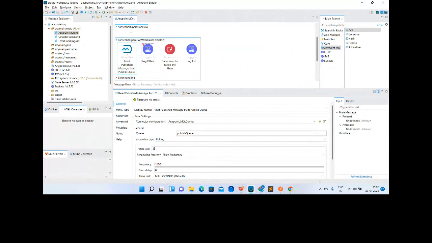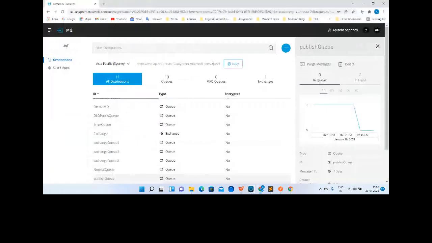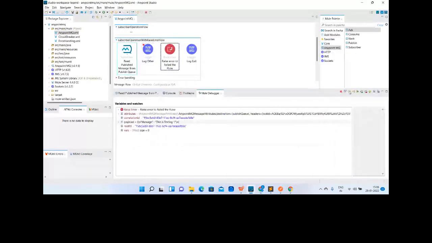We already informed the queue to fetch 10 messages and place them in the in-flight status. So out of them, two are in the in-flight status as of now. It has already raised the error, so it's sent back. Second message has come, raised the error, moved back.